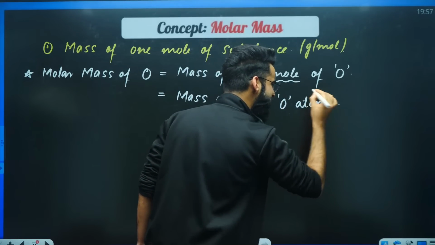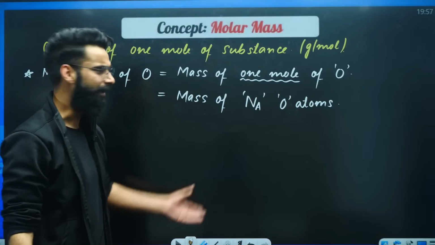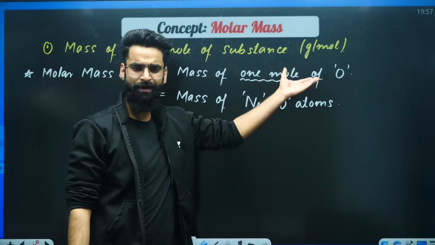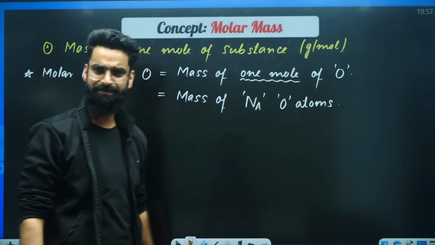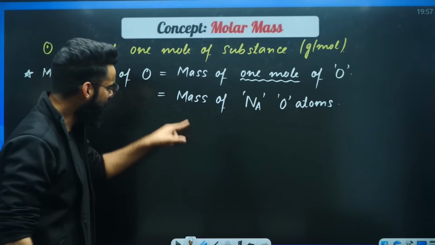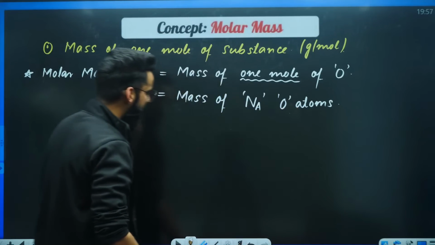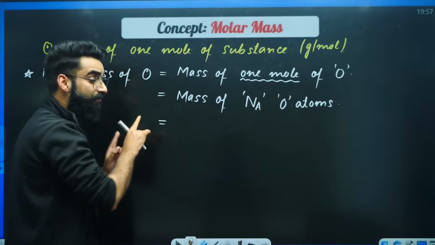Is the meaning of both the statements same? Absolutely. Either you call it mass of 1 mole of O, or mass of 6.022 into 10 raised power 23 oxygen atoms. Now the same statement I'll write in a different format.